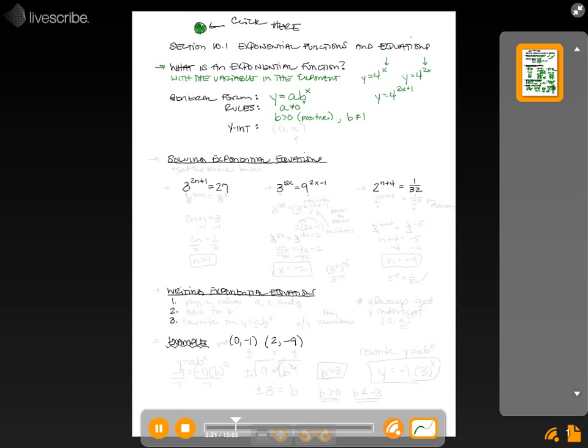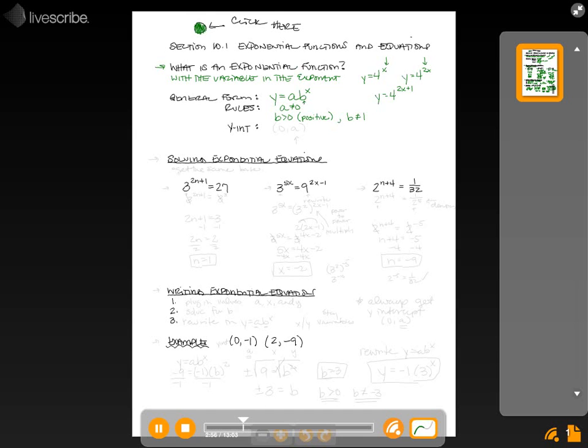Okay? When b is negative or 0, it doesn't work for our problem. If b is negative, our exponent, depending on what it is, will switch between positive and negative. So our graph would look really weird. It won't look like an exponential equation. So just remember those rules. They will come up again, especially when we're solving equations, writing equations, and graphing things. Okay? a cannot be 0, b has to be positive, and b cannot be 1.